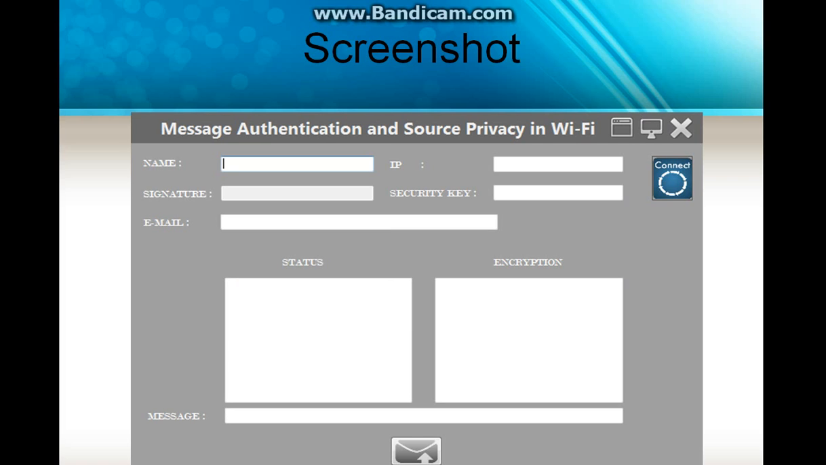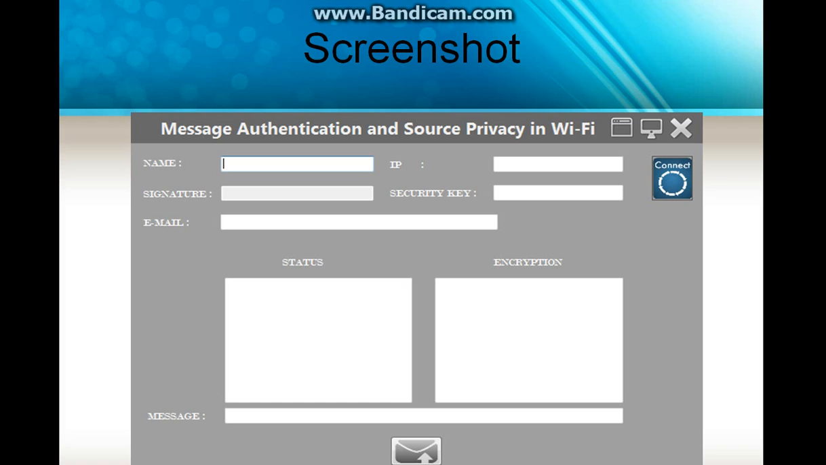This is my screenshot. The source name and the destination name should be presented here, and the IP should be presented here. The signature will be automatically generated, and for the security key we have to give a security key, for example 123 or ABCD. These are our security keys, and we have to give the destination mail ID. Why we are giving this destination mail ID is because we have to send the security key to this particular mail ID. For that purpose only we need this mail ID here, and then here is the status of our messages,